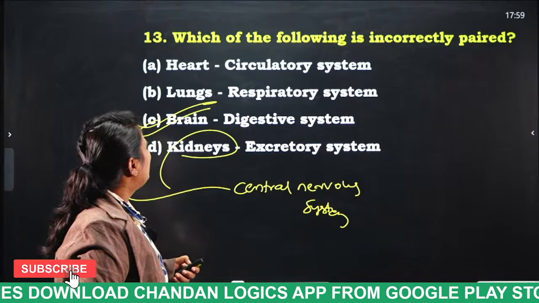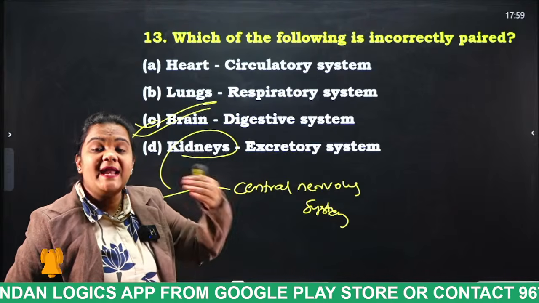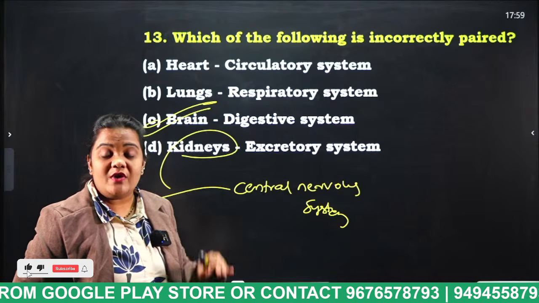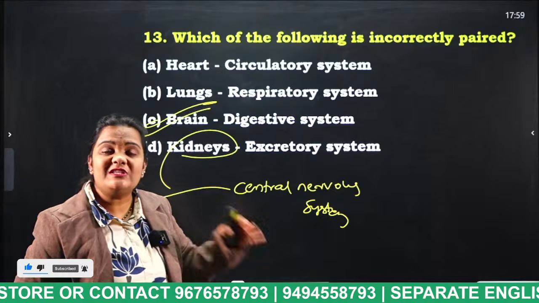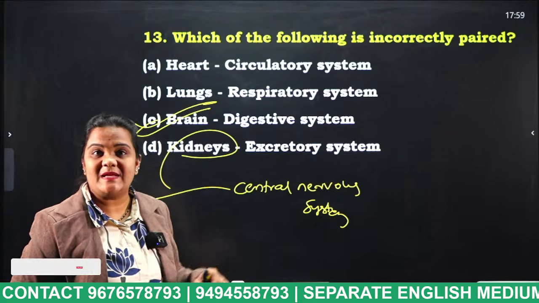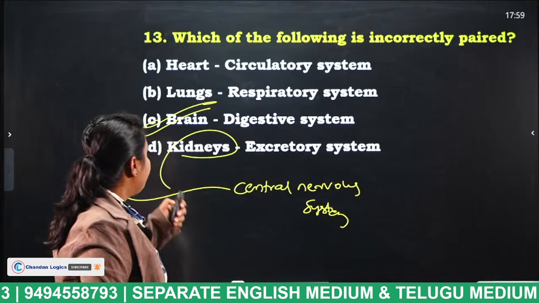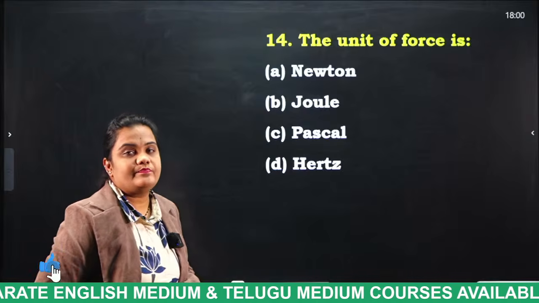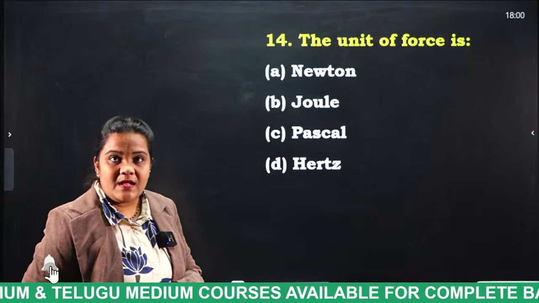Next, tell me, students, the inhalation and exhalation happens in the lungs, right? At which part of the lung does the gas exchange take place? Try to mention your answer in the comment section. Okay, next question. Yes, the only floating organ in our body is the lung.